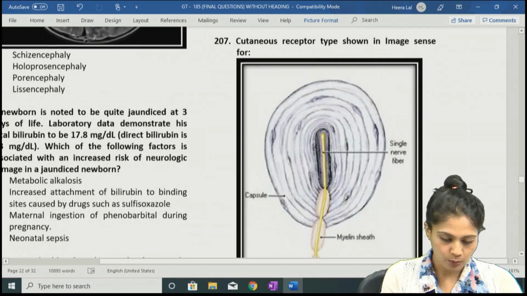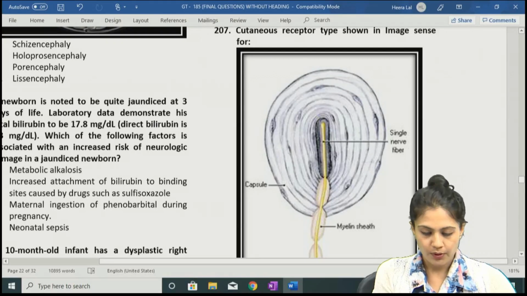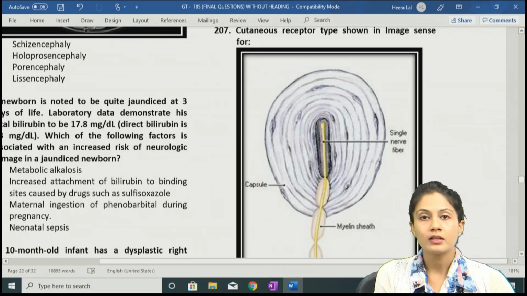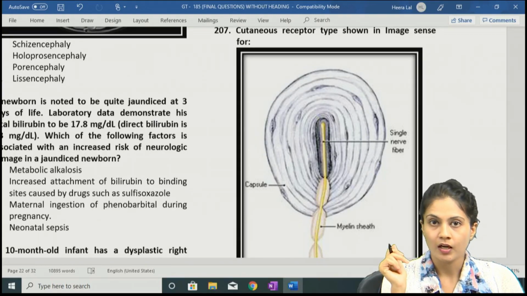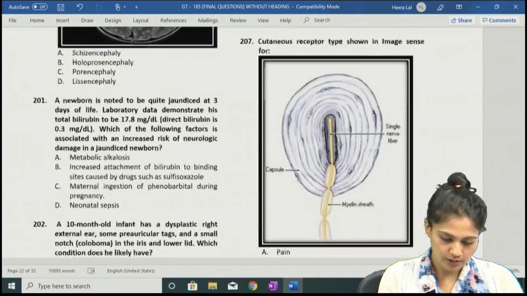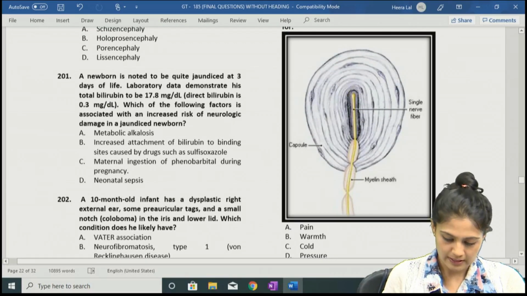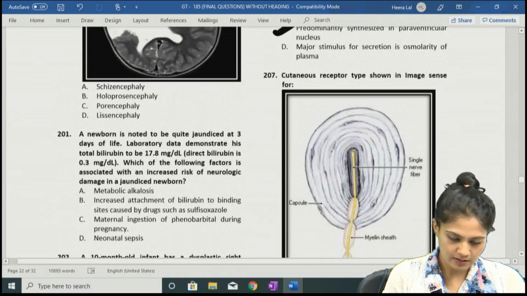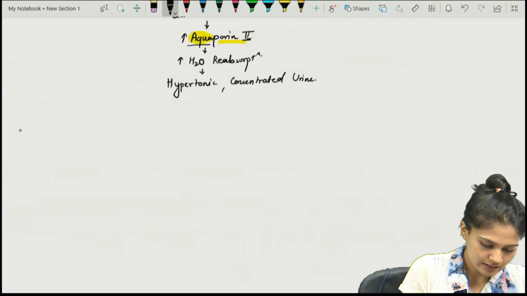Let's move on to question number 207. They gave a diagram. You can see this is like what you see if you peel or cut an onion, right? It is the onion-shaped receptor. So which is that? It is nothing but the Pacinian corpuscle. So let's discuss question number 207.